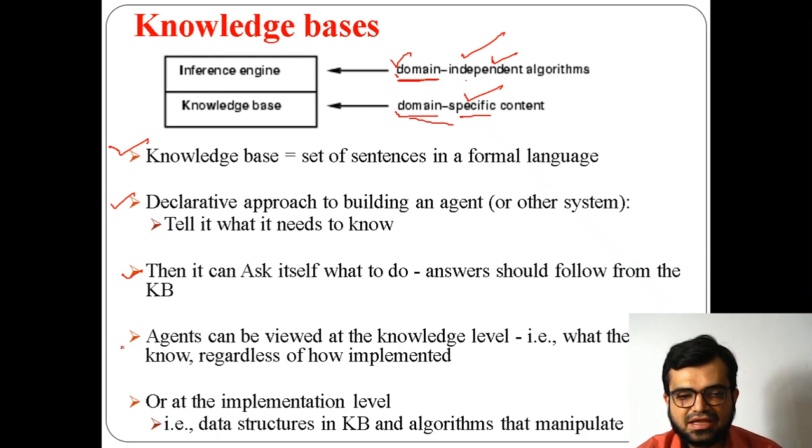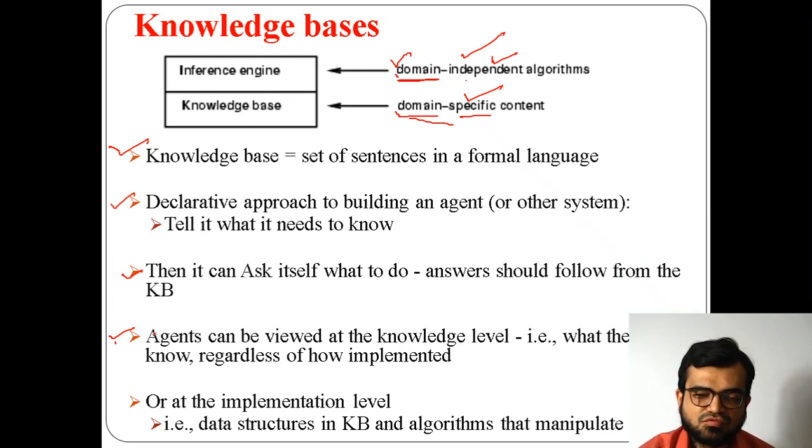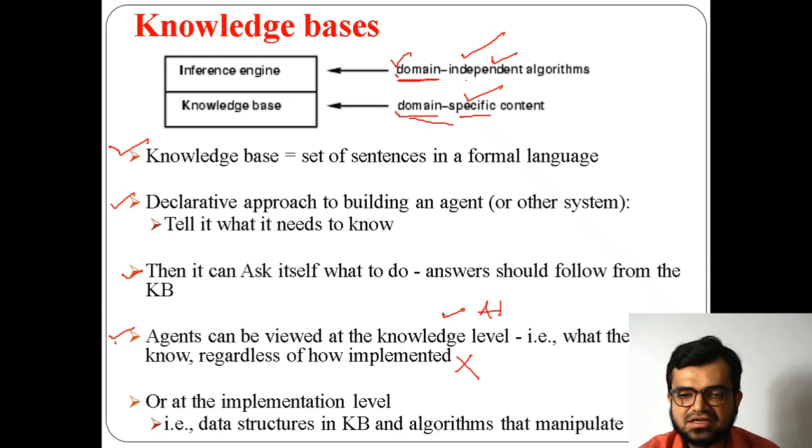Agents can be viewed at the knowledge level, that means what they know, what kind of information they know. At this knowledge level the agents will not provide information on how it will be implemented. The implementation part will not be discussed because the knowledge level, as I said just now, is an abstract level.